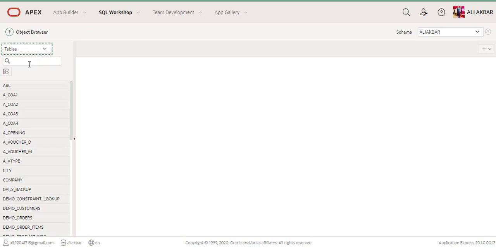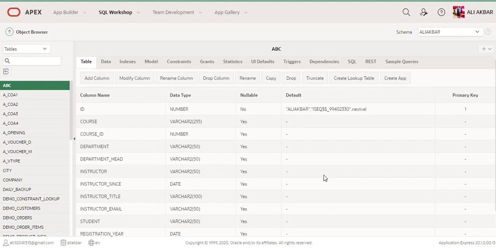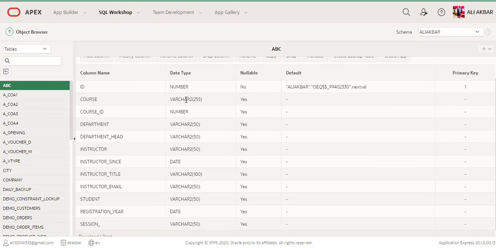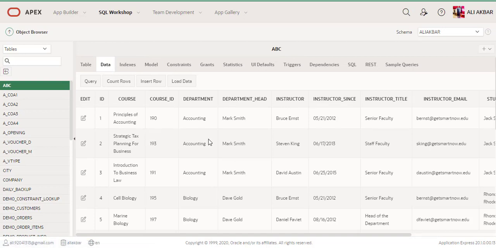When I click on the ABC table, you can see here the table definition structure. You can see the column name, data type, label, default. When you click on data, Apex shows your data, and you can edit from here.